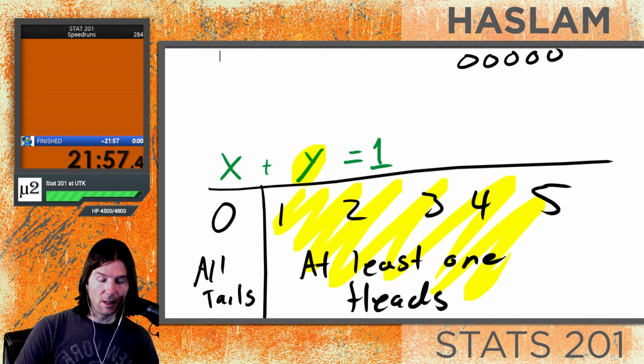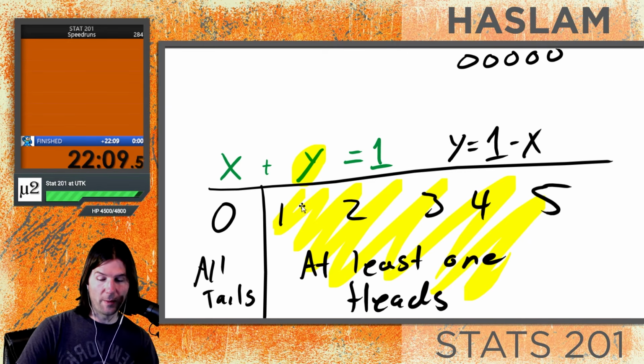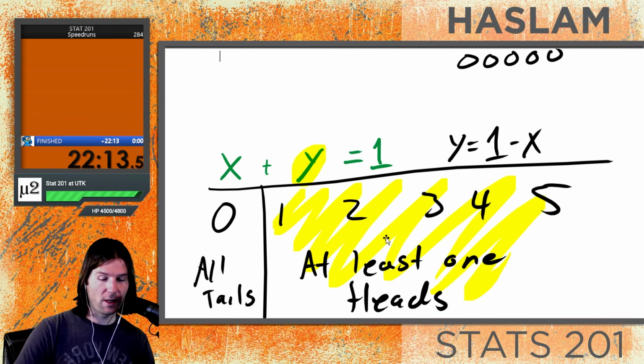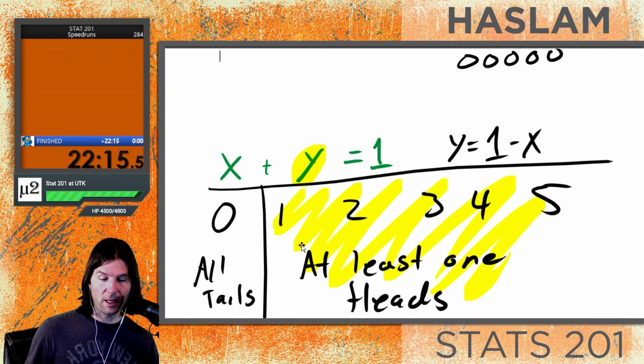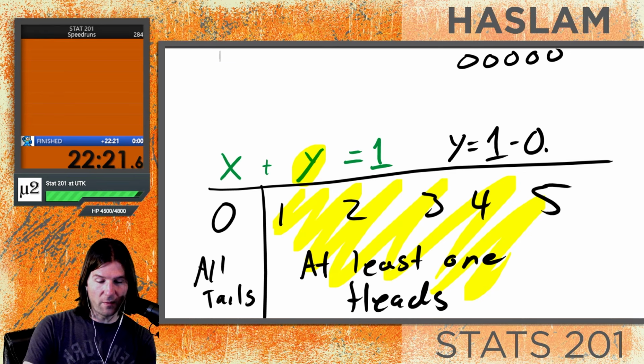We're interested in this, and all we need to do is change around the mathematics a little bit, so y equals 1 minus x. When we solve out the mathematics right here, we just subtract x from the other side. So x is all tails. Let's plug in all tails right here, and all tails is going to be 0.5.